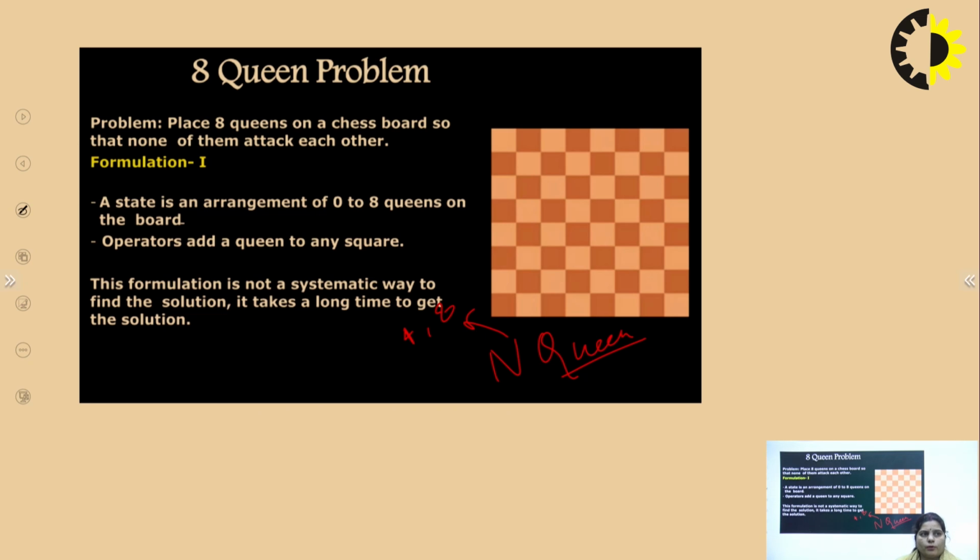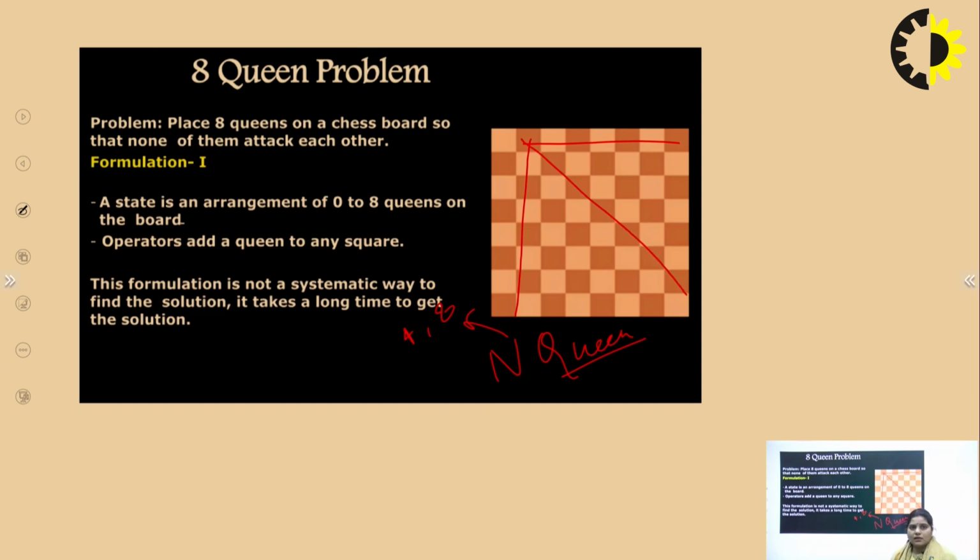The formulation 1 is that a state is an arrangement of 0 to 8 queens on the board, and operators add a queen to any square. This formulation is not a systematic way to find a solution. It takes a long time to get the solution because some constraints or limitations also apply. The constraints which the n queen problem has are that no queen can be placed in the same row, no queen can be placed in the same column, and no queen can be placed in adjacent columns.